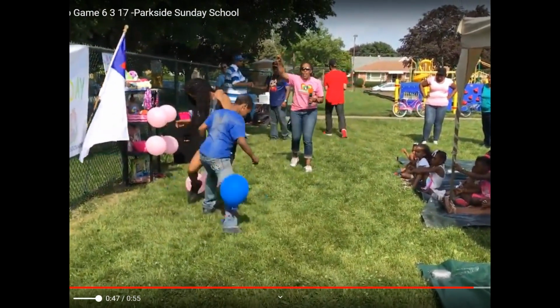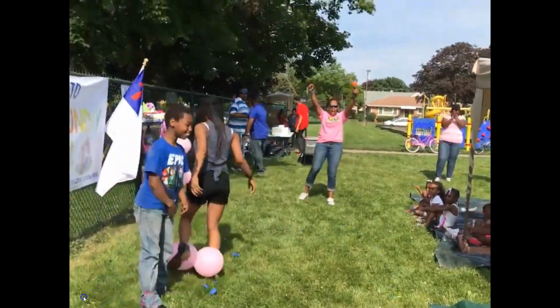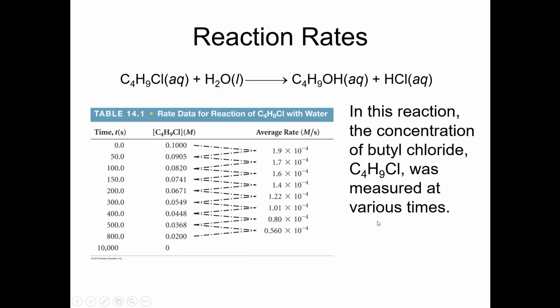Let's look at some actual data we might collect in order to try and determine the rate of a specific reaction. This is a fine organic reaction in which we're taking butyl chloride and reacting that with water to give butyl alcohol plus hydrogen chloride. What is happening in this table is we are measuring the concentration of butyl chloride as a function of time. And you would imagine that as the reaction progresses, it goes down.